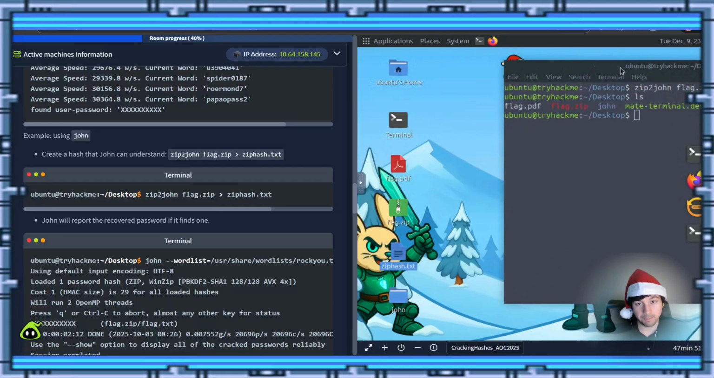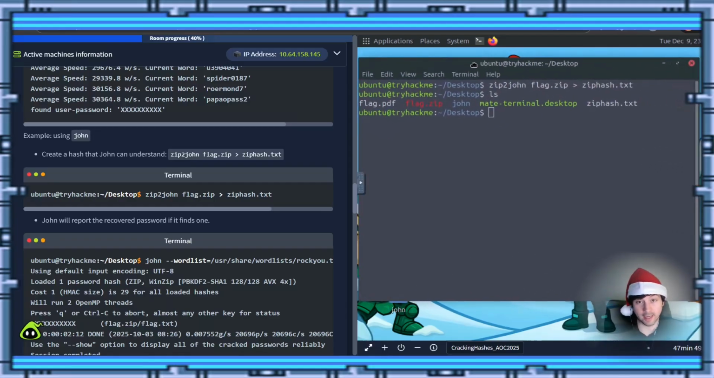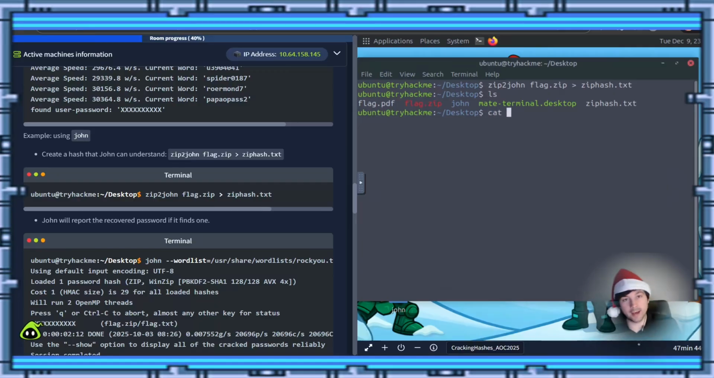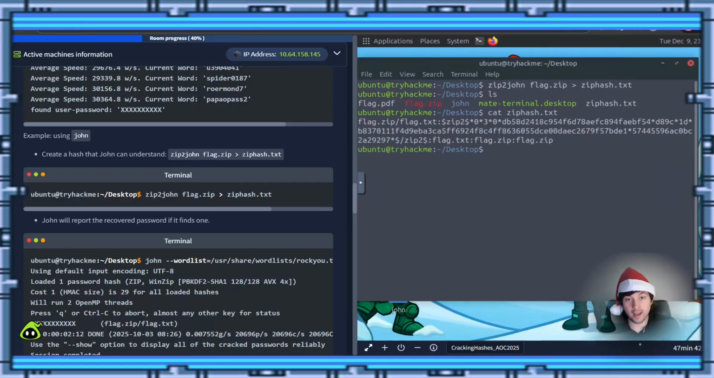Pretty cool, right? All right, so if you're curious what's inside that file, because you're a curious little one and there's nothing wrong with that, we can do cat zip.hash.txt. And that's what's inside the file. Okay, cool. So what do we do now?